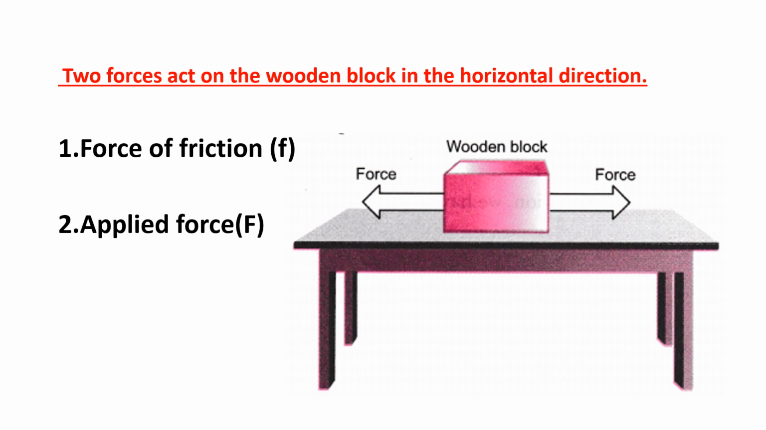See here, a block is placed on the table. Here, two forces act on the wooden block in the horizontal direction. One is the force of friction and the second one is the applied force. Here you can see that both forces are acting in opposite directions, right? That is, the force of friction always acts opposite to the direction of the applied force.